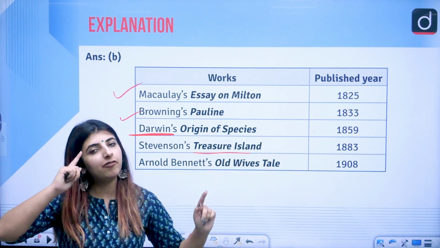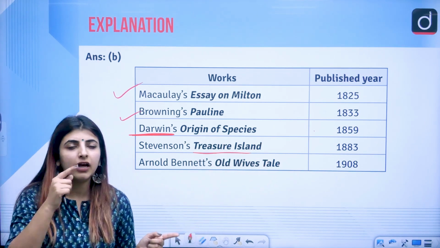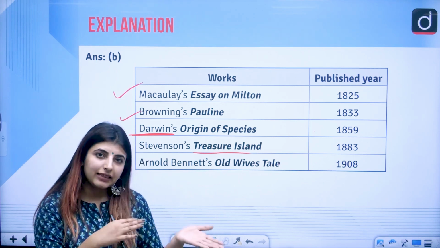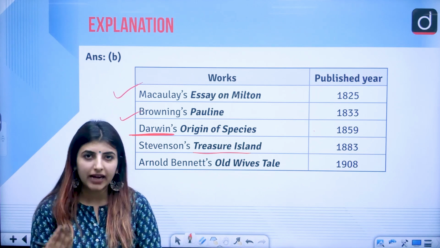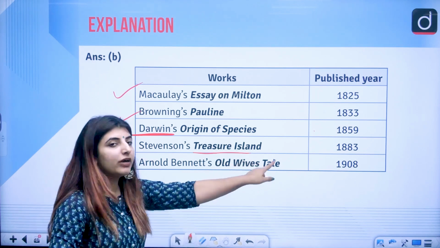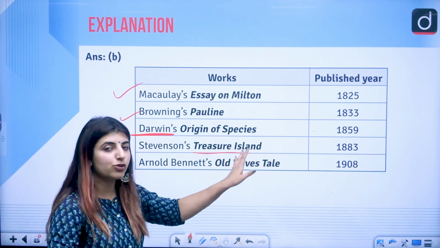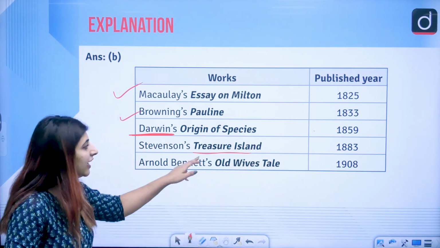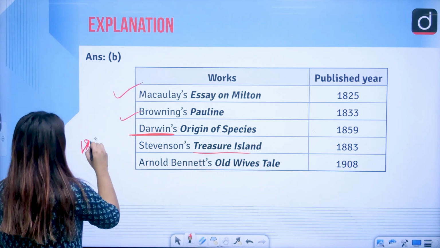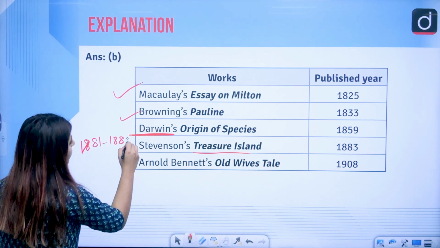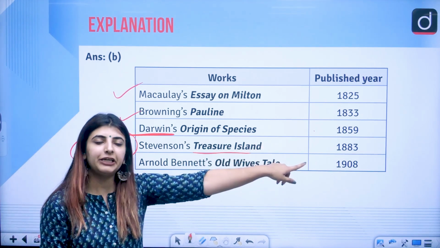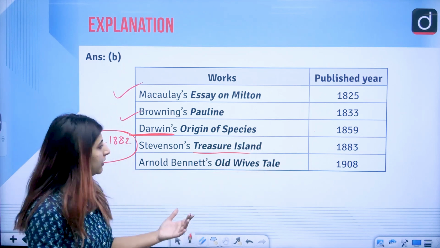So if you had made this clear in your mind, that yes, this question was asked in the previous question as well, where I think I marked it correctly because I maybe chose the elimination method or made an educated guess, you could have chosen this option correct as well. So 1883 here. Treasure Island was first published from 1881 to 1882 in a magazine, right? It was serialized in a magazine. In 1883 it was published in book form.